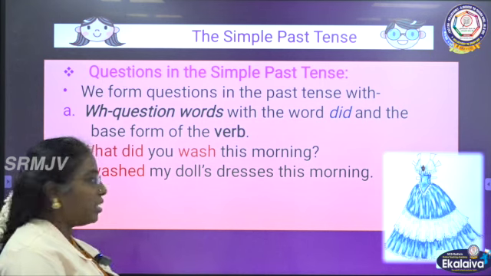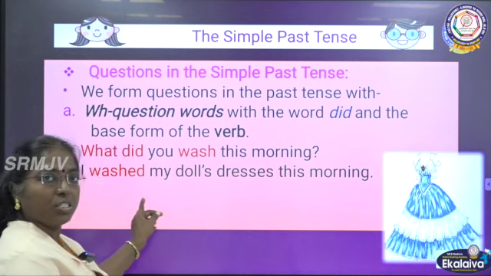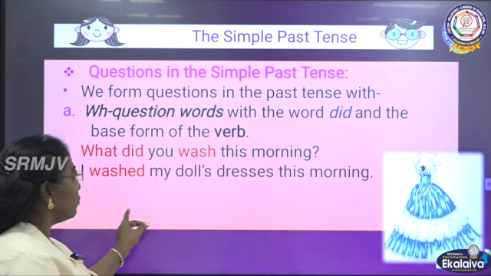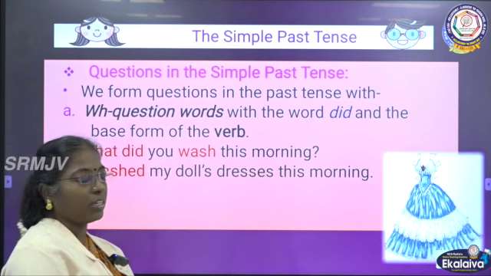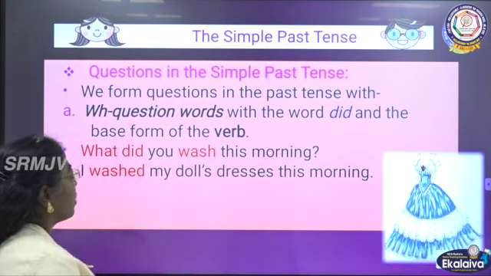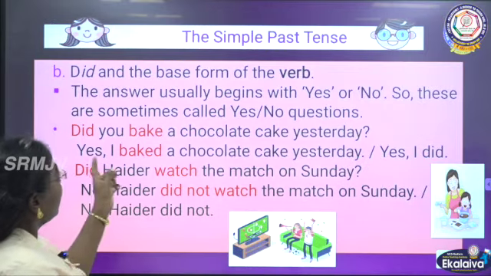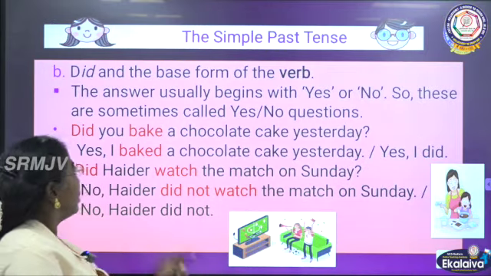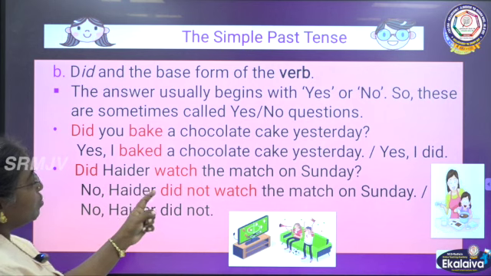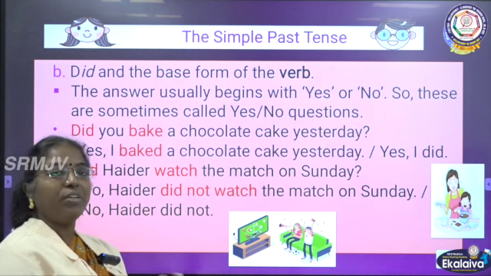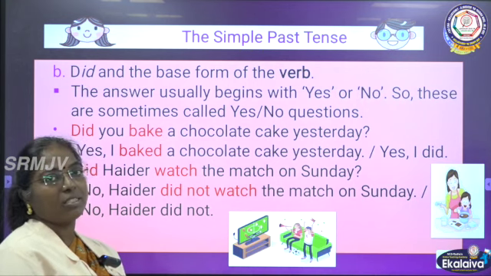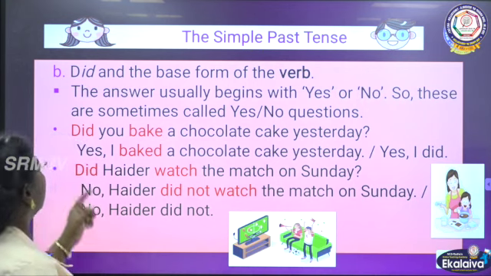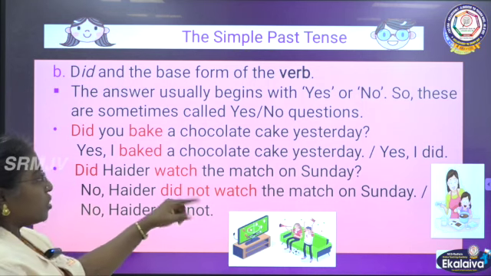Here we are explaining that washed is the past form of the verb. I washed my doll's dresses this morning. Understood? And did and the base form of the verb. The answer usually begins with yes or no. When we ask questions that start with did, the answer will be yes or no. Sometimes they are called yes or no questions.